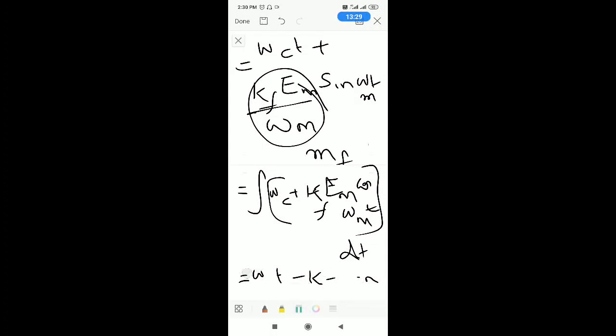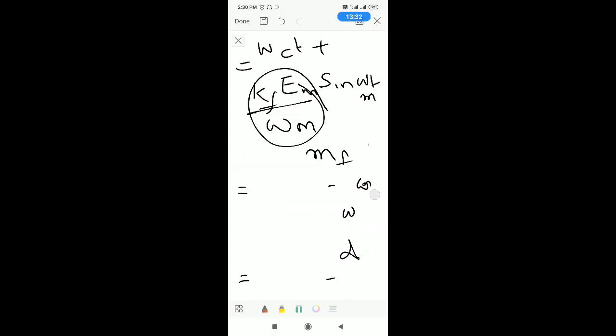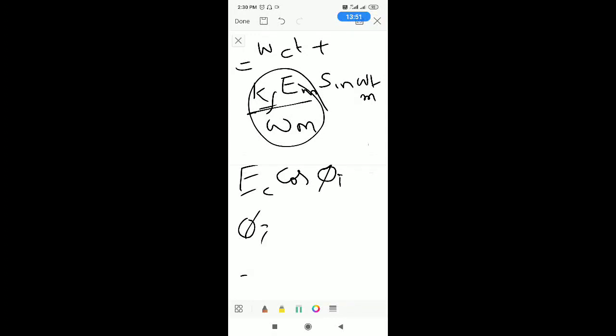The final equation of the FM signal is Ec cos phi i, where phi i is equal to omega ct plus mf sine omega mt, where mf stands for the modulation index of the FM signal.